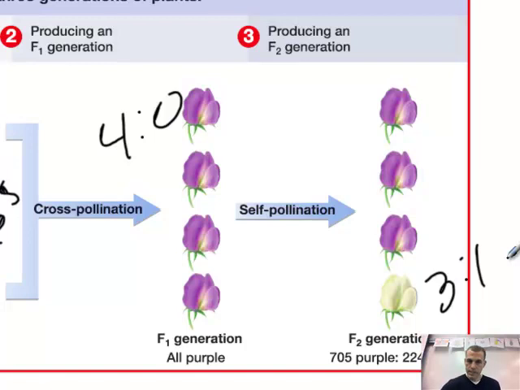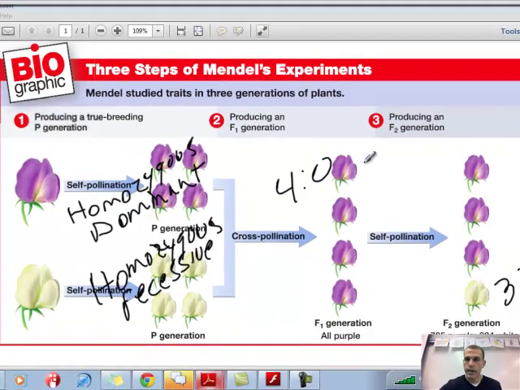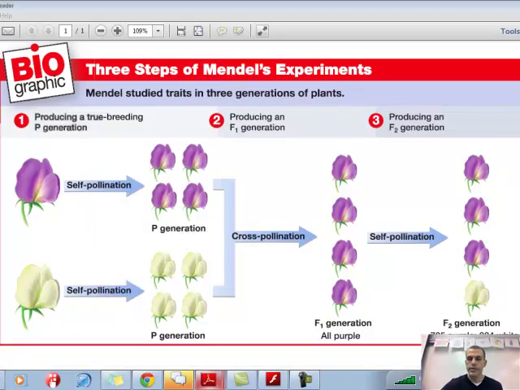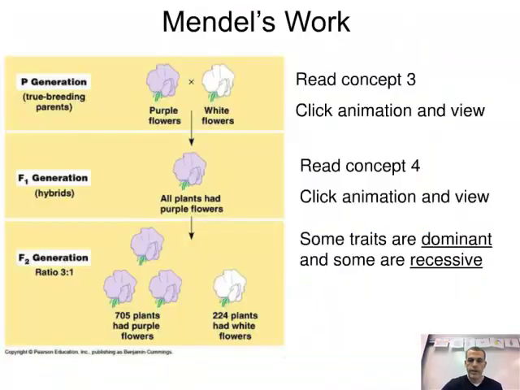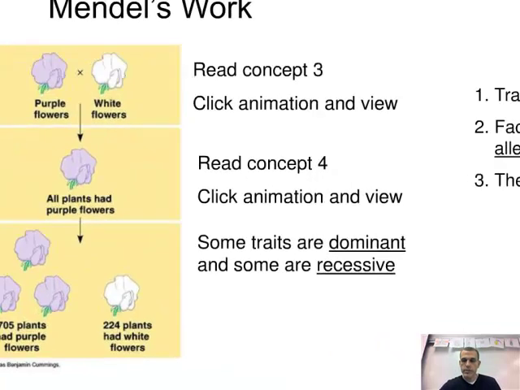Okay, so these were the numbers that he found very consistent with all the experiments he was running through his lab. All right, let's jump back in here real quick and do some more of our notes. Moving on from here, a little bit about his experiments. We're going to get into a little bit more of these terms in a second.